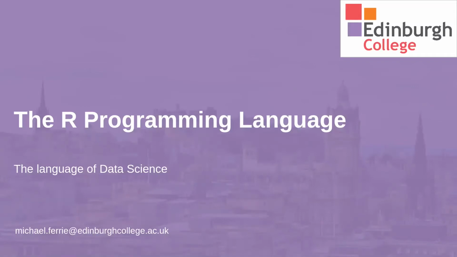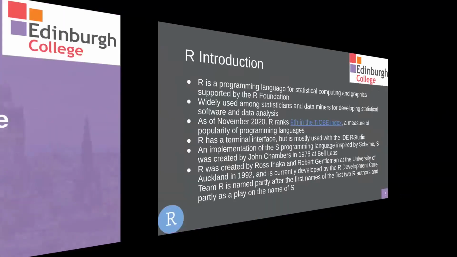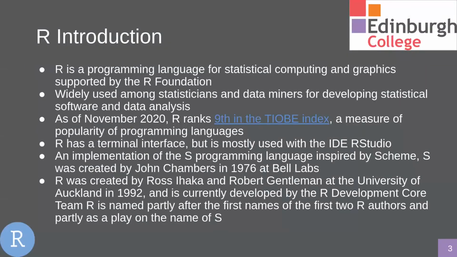But why is it called R? Why is it not called, I don't know, D or C or L or, well, there's already a C. So C was taken, but D wasn't. Now, R is a programming language for statistical computing and graphics, and it's supported by the R Foundation. And it's widely used among statisticians and data miners for developing statistical software and data analysis.